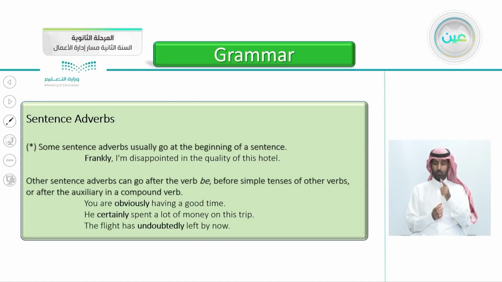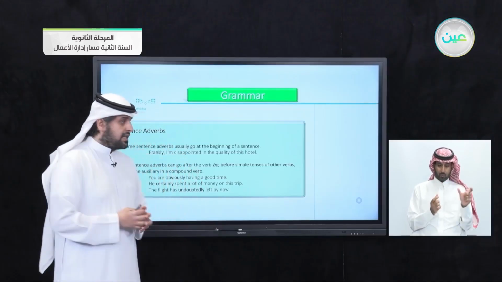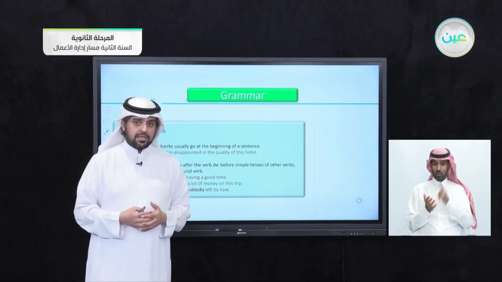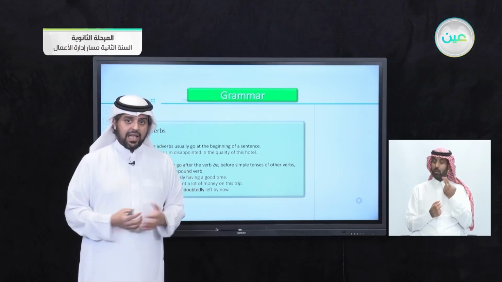Some sentence adverbs usually go at the beginning of the sentence. When you say, "Frankly, I'm disappointed in the quality of this hotel." So when you say frankly, this indicates the attitude of the speaker, which is he's being honest here. Frankly, admittedly.